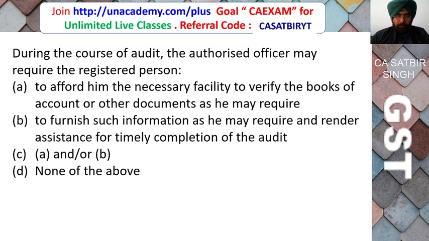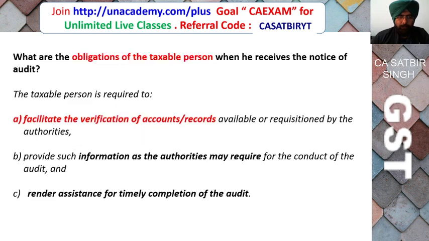So a multiple choice question can be asked in this form in the exam. During the course of audit, the authorized officer may require the registered person to afford him the necessary facility to verify the books of account or other documents as he may require, to furnish such information as he may require, and render assistance for timely completion of the audit. A, B, A and B, or none of the above. So the correct answer is A and B. Assistance will be provided and facility will be provided.